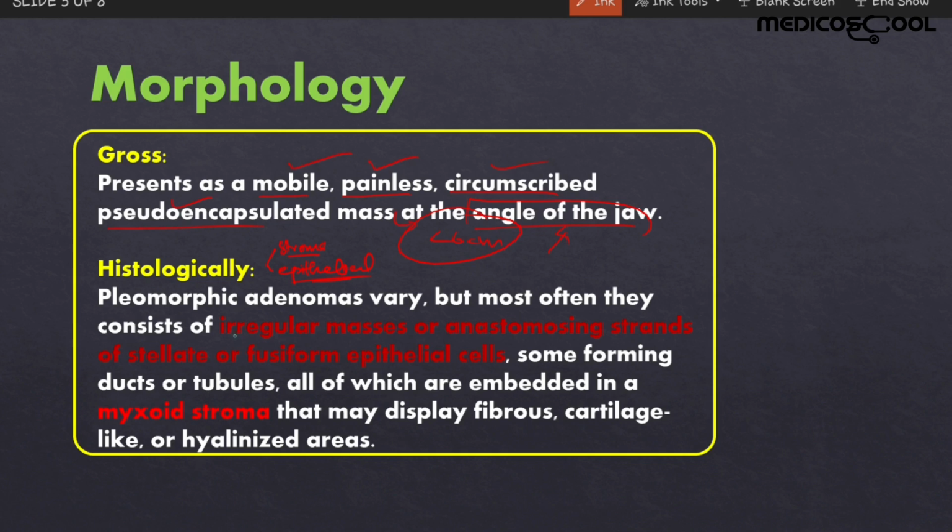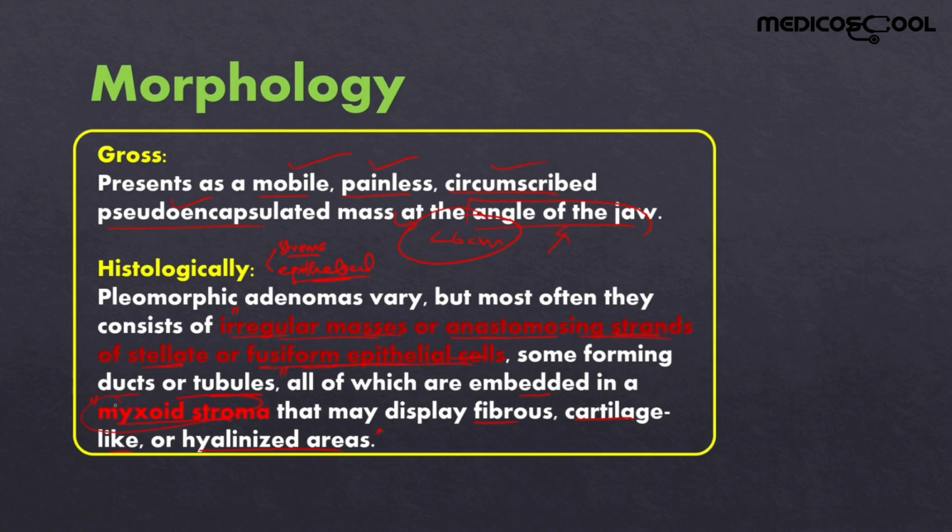are in the form of irregular masses or anastomosing strands of stellate or fusiform epithelial cells, which may form ducts or tubules. These are the epithelial components of the tumor, and they are usually embedded in the myxoid stroma that may display fibrous, cartilage-like or hyalinized areas. This myxoid stroma is the stromal component. So it has two components: the irregular masses or anastomosing strands of stellate or fusiform epithelial cells and the myxoid stroma. These are the components of the pleomorphic adenoma.